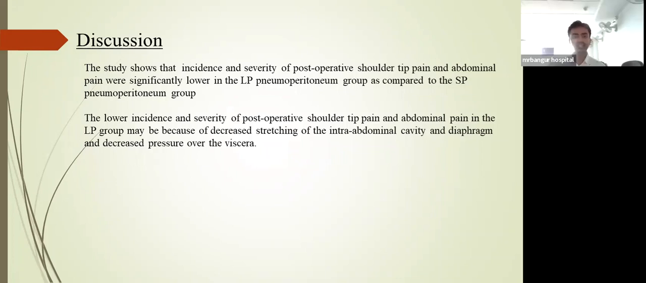The study shows that the incidence and severity of post-operative shoulder tip pain and abdominal pain was significantly lower in the low pressure pneumoperitoneum group as compared to the standard pressure pneumoperitoneum group. As we can see from the tables, the lower incidence and severity of pain in the low pressure group may be because of decreased stretching of the intra-abdominal cavity and diaphragm and decreased pressure over the viscera.